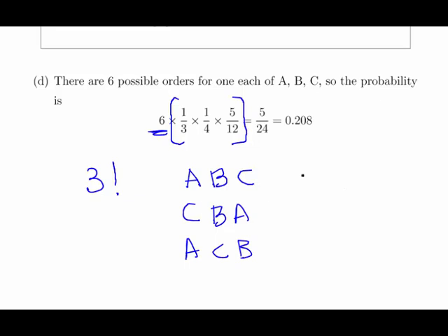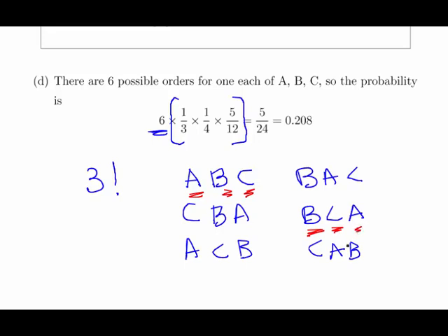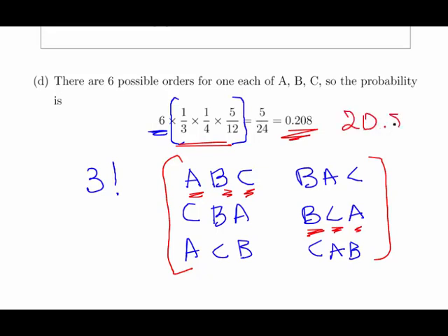Actually, I'll just write them all out. BAC, BCA, and CAB. So that means first prize A, second prize B, third prize C. This one over here means first prize B, second prize C, and third prize A. Essentially each of these 6 outcomes has the same probability: 1/3 times 1/4 times 5 over 12, and that gives us 5 over 24 when we multiply by 6. So the answer there is 0.208, 20.8% if you want.